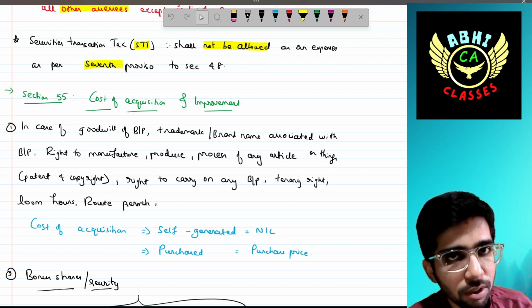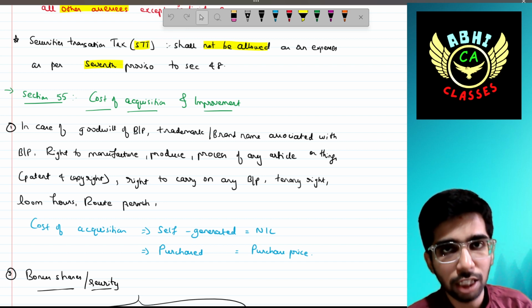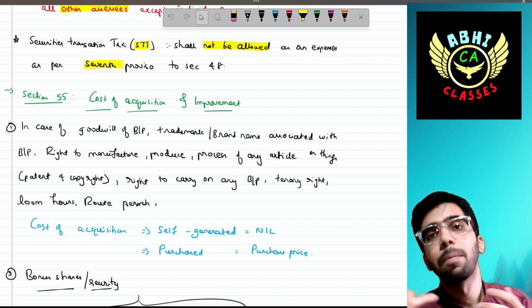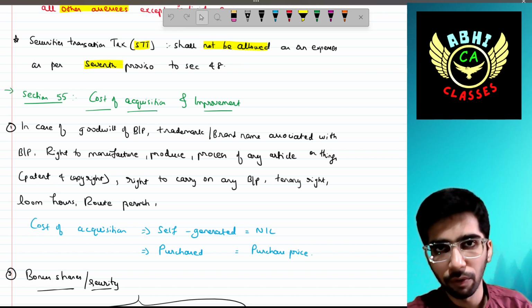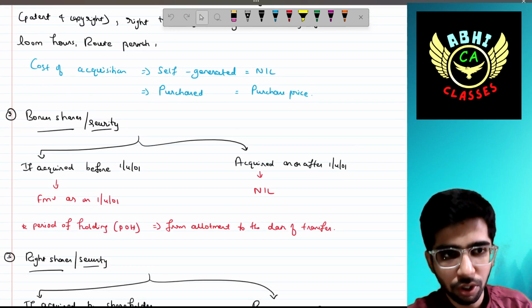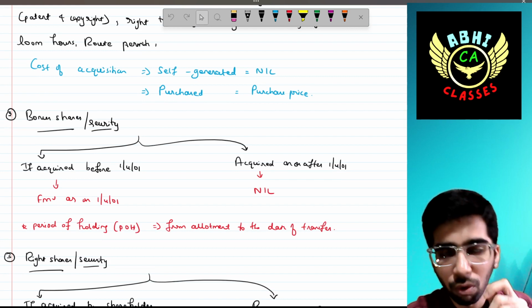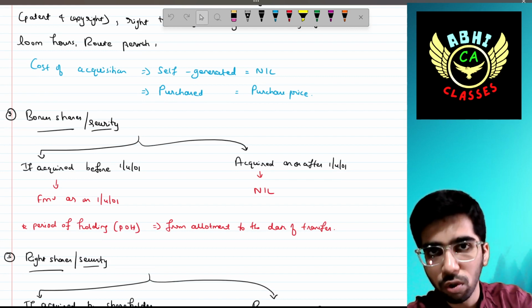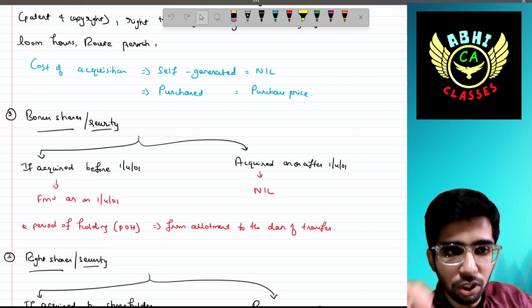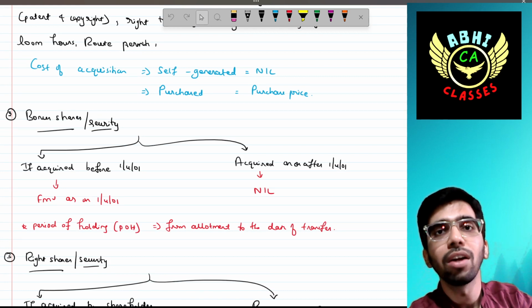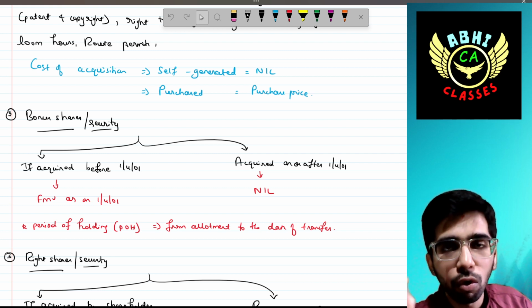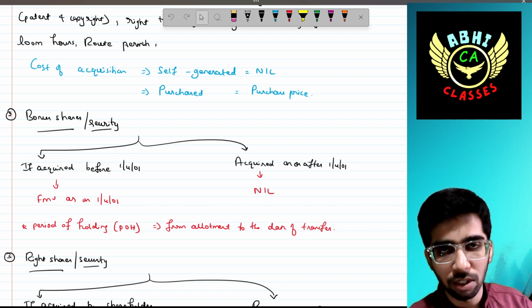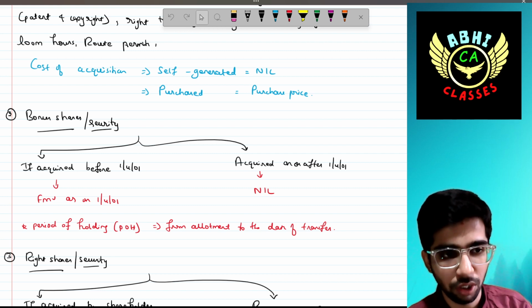But if you have purchased that goodwill, if you are incurring an expense in terms of that goodwill, then the purchase price should be taken as the cost of acquisition. Okay. Then bonus shares. What is the cost of acquisition for bonus shares or securities? If the bonus shares are acquired before 1/4/2001, then the fair market value as on 1/4/2001 should be taken as the cost of acquisition of bonus shares.